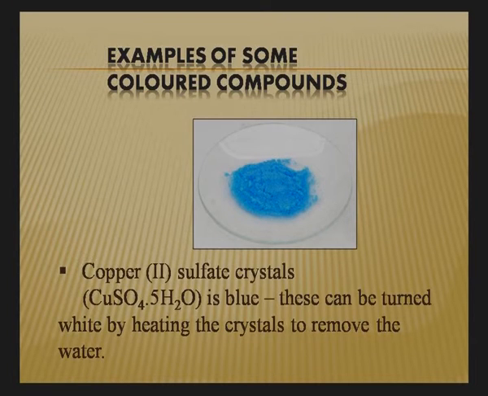For example, you can take chromium 3 plus, green in color, nickel 2 plus, also colored, copper 2 plus is also colored. Now from where does color come? The reason is simply that an electron is excited from the ground state to an excited state, and then when it comes back, it emits energy as light. The color depends upon the emitted light.